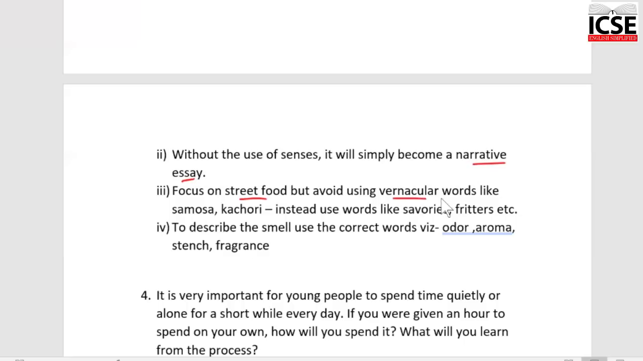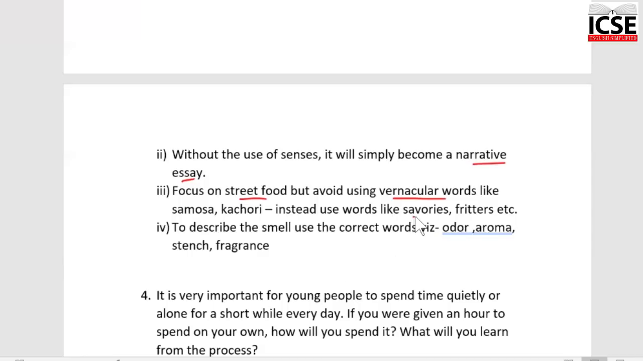Avoid using vernacular words or Hindi words like samosa, kachori. Now we may not have an English equivalent for it. Some might argue that they are part of the Oxford Dictionary. That's fine. But when the examiner is reading it, she will mark it wrong. He will mark it wrong. So instead, you use words that can be used as substitutes, equivalents.